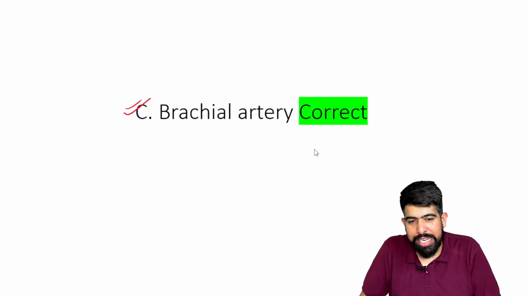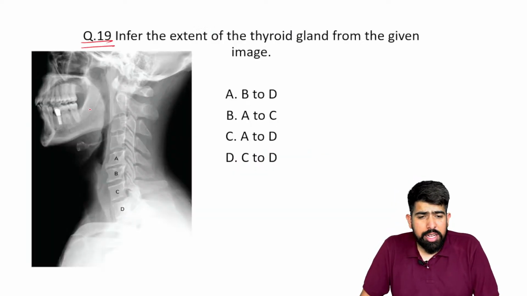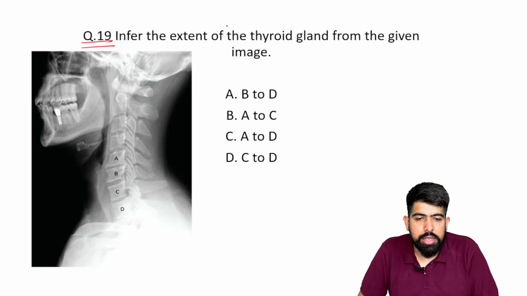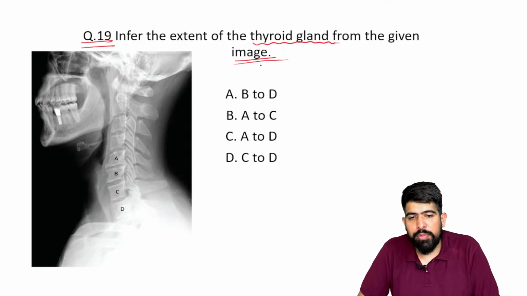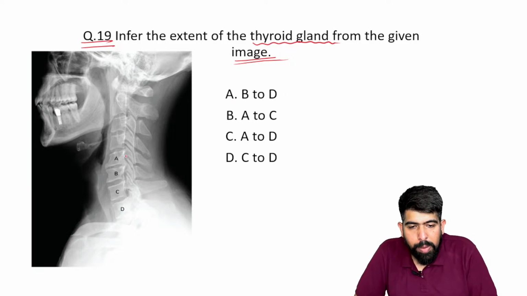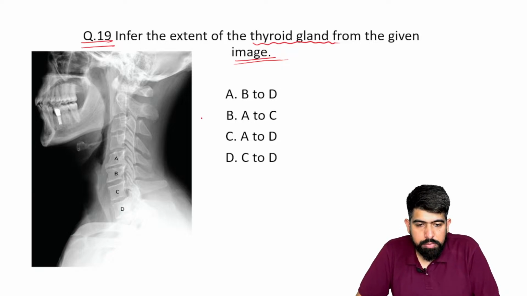Okay, very good guys. Let's move forward to question number 19. This is also an anatomical question, although we can go with the surgical question also. It is related to surgery and anatomy. They are asking about the extent of the thyroid gland from the given image. The options are given as vertebrae A, B, C, and D. The option is given from where to where the thyroid gland will be extending. So option A is B to D, from here to here.